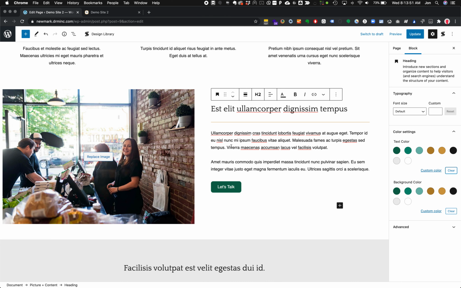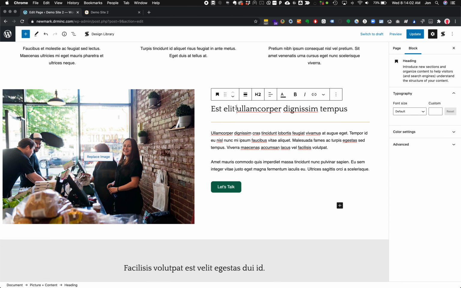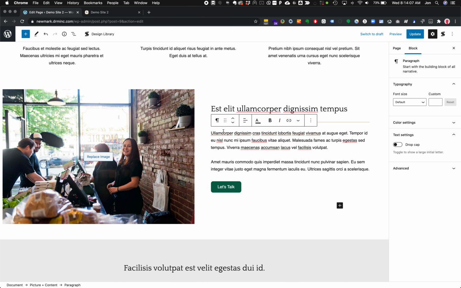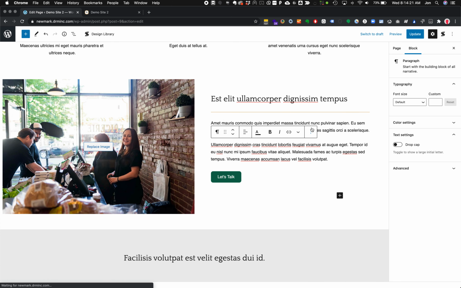When we're organizing our content, it is super easy to rearrange things. So here I've got a paragraph. Paragraphs are the real body of your content. So we have our heading to organize and structure our content, and then as we start writing things out, we head straight to the paragraph type. If I want to rearrange this, I can drag and drop. As I start to drag and drop, I see blue bars start to show up as to where it will end up. So as I drop it beneath there, now this paragraph comes after the first one.